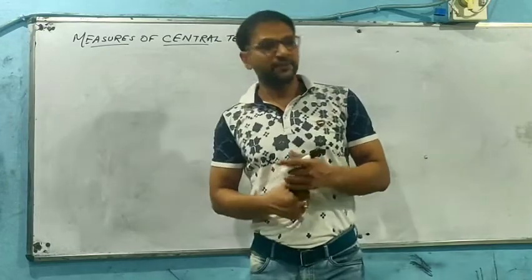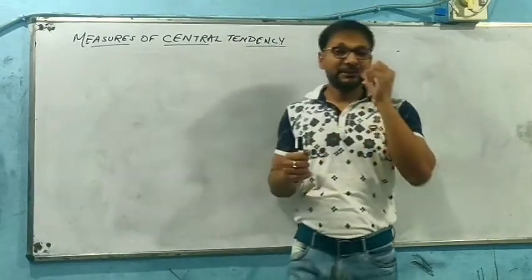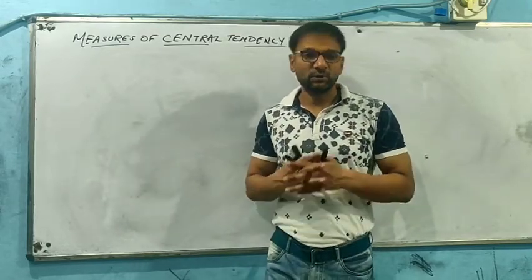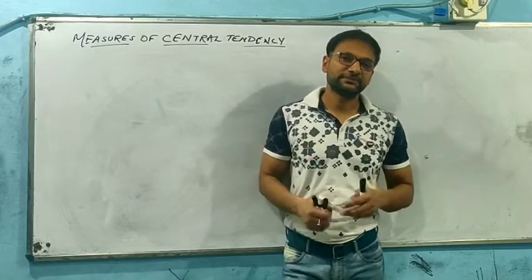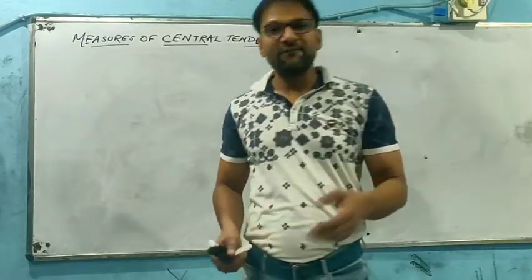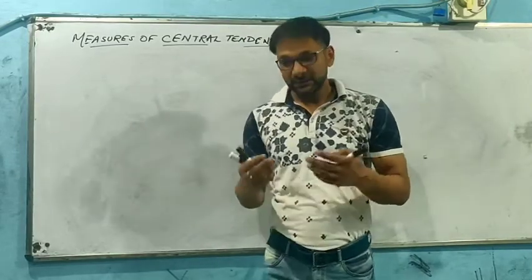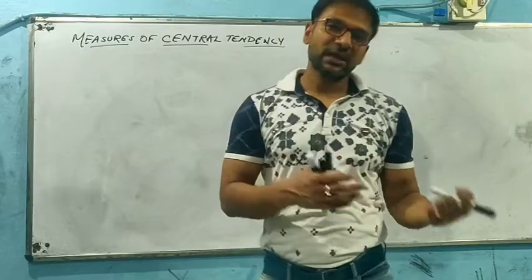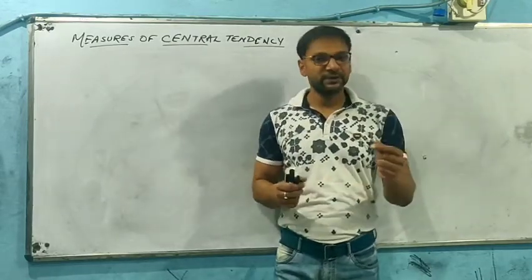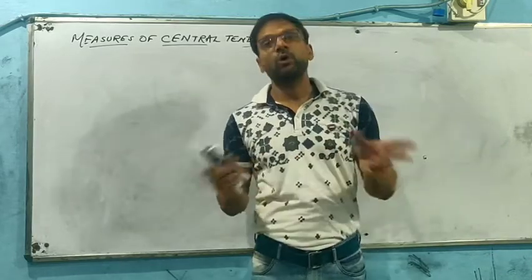It is basically finding out the central value in a given series that represents the entire series or entire values of a series. Okay, so for example, we talk about average. Average represents the entire series or entire values, and tells us that this figure is basically the central point of resemblance of all.